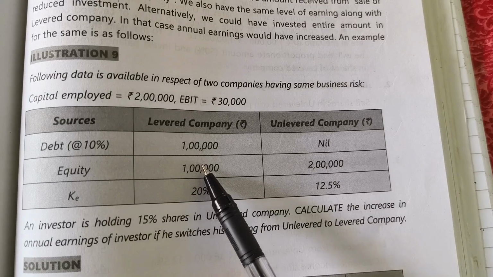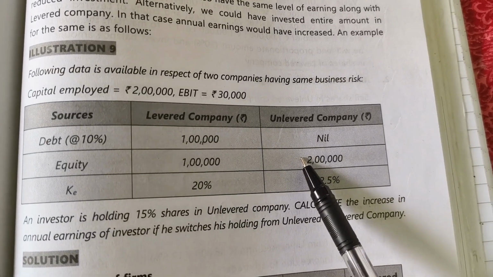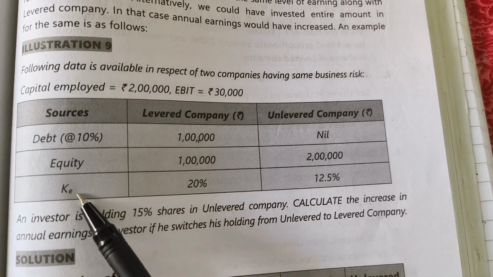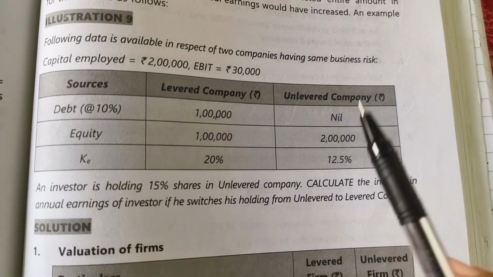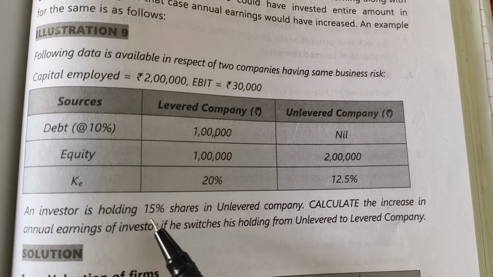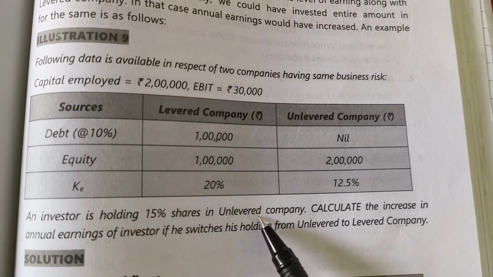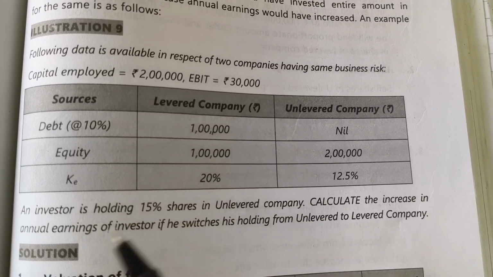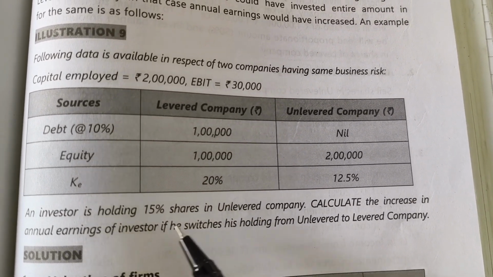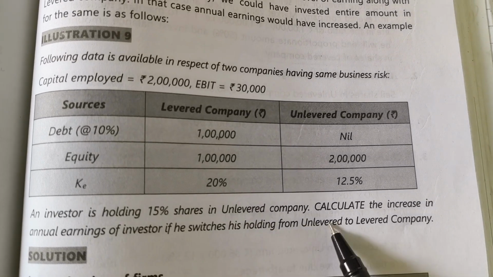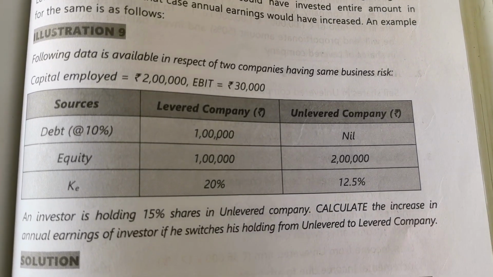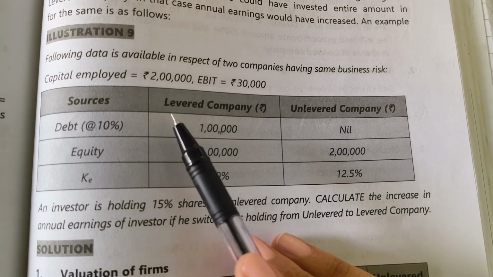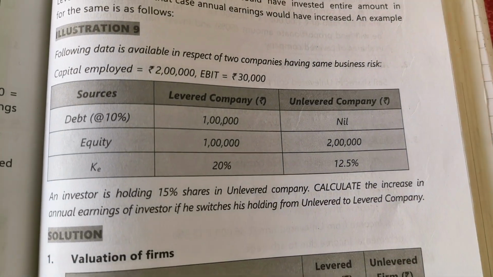Equity is 1 lakh in levered company and 2 lakh in unlevered company. Equity capitalization rate KE is 20% and 12.5%. An investor is holding 15% shares in unlevered company. Calculate the increase in annual earnings of investor if he switches his holdings from unlevered firm to levered firm. So first we need to find the total value of the firm in both levered company and unlevered company.